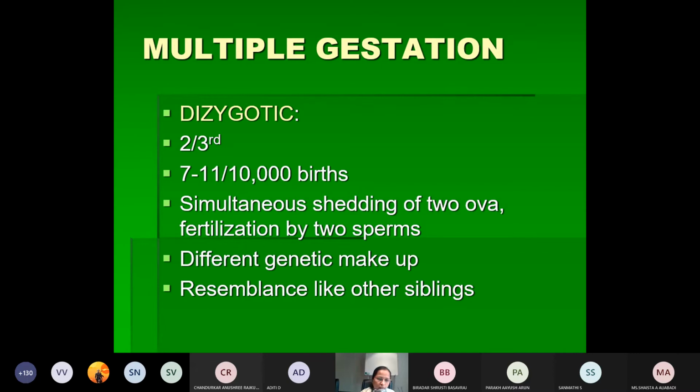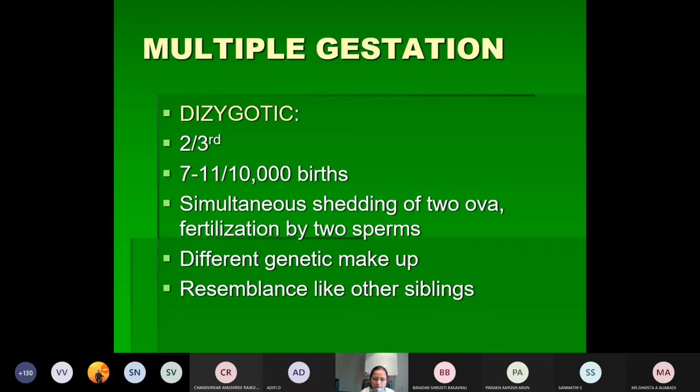More than two, that will be called as the multiple pregnancy. If two are there, then it is called as the twinning. So more than one fetus being nurtured in a single pregnancy itself is called as the multiple pregnancy. This multiple pregnancy or twinning is mainly because of hereditary reasons.